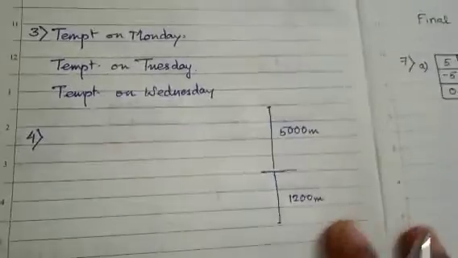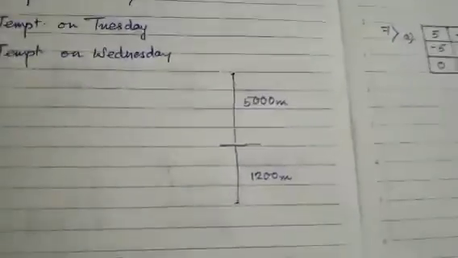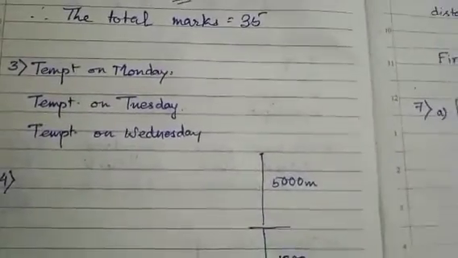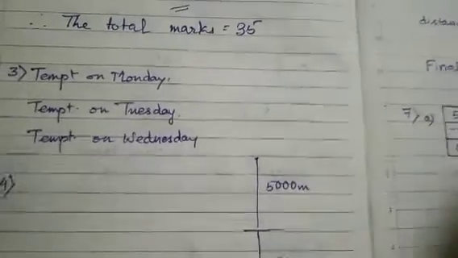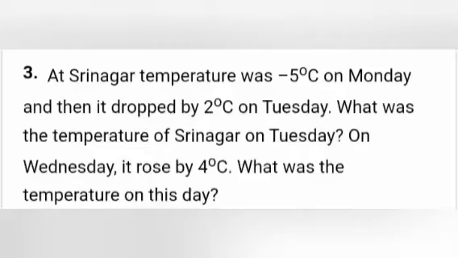Next question. Question number 3. Question number 1 I have already discussed in my previous video. Question number 3. At Srinagar, temperature was -5 degrees Celsius on Monday. Then it dropped by 2 degrees Celsius on Tuesday. What was the temperature on Tuesday? On Wednesday, it rose by 4 degrees Celsius. What was the temperature on this day?